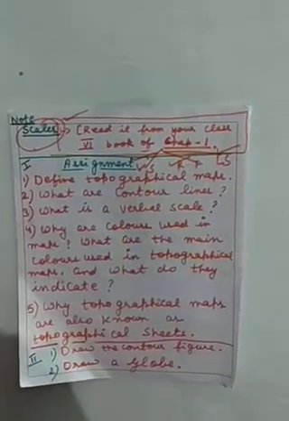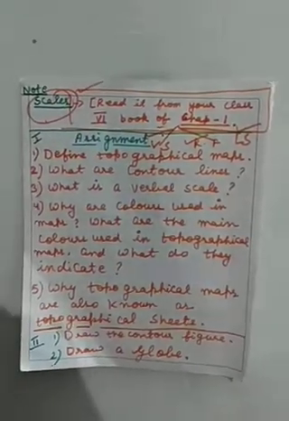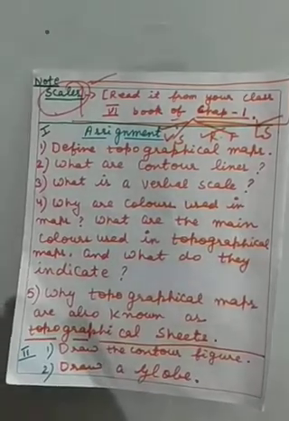Now see class, we have studied the representation of geographical features and talked about topographical maps, and about the colors, symbols, conventional signs and the scales, which you have to study from your previous year book, in the geography first chapter where everything about the scale is given. Now read whatever is in these notes thoroughly and do the work I am giving you just now.